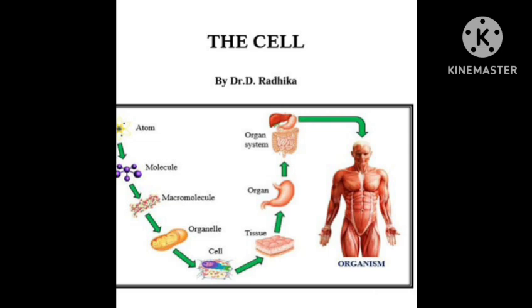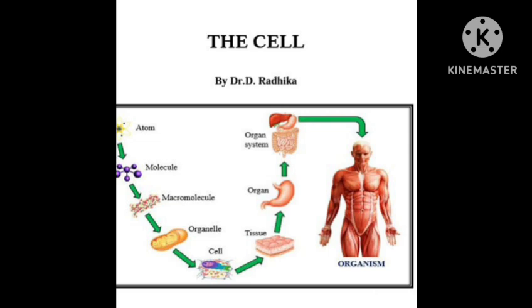Before we learn about this, we must know what a cell is made up of. What are the chemicals or atoms present inside a cell? Just think about that, the universe is full of atoms. So many varieties of atoms are present. But in our body, only 5 atoms are present: carbon, hydrogen, oxygen, nitrogen, and sulfur.